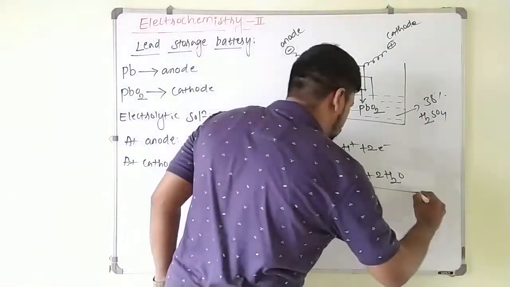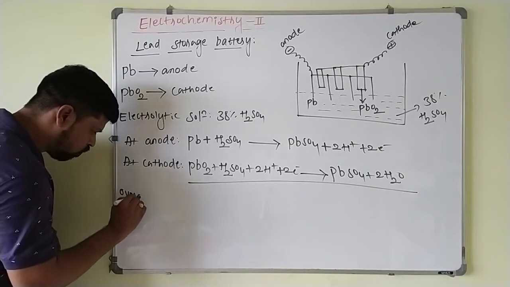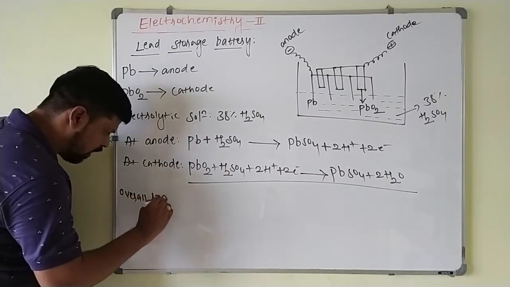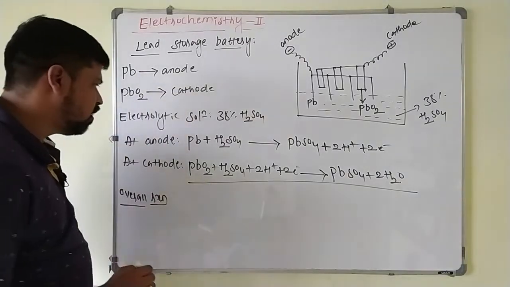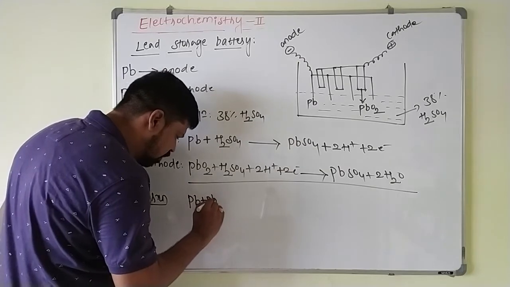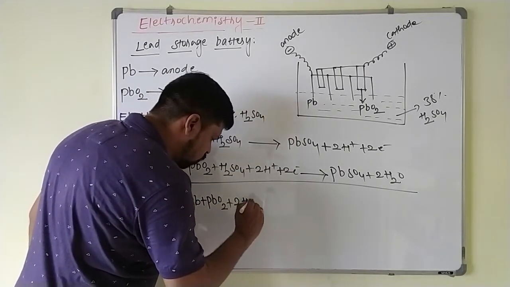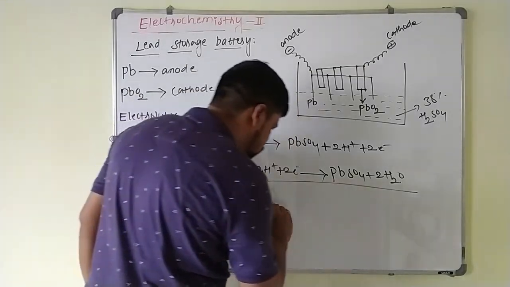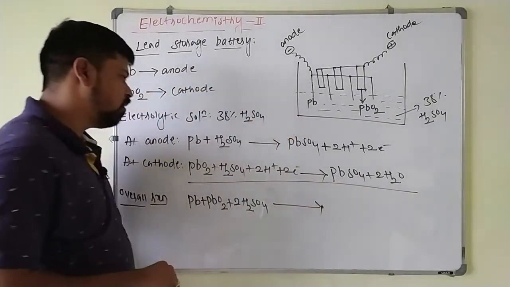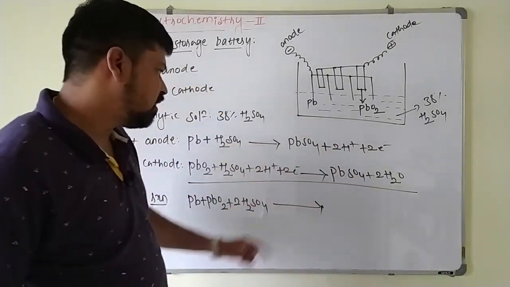So what will be the overall reaction here? So overall reaction will be Pb plus PbO2 plus 2 times of H2SO4. This gives rise to here H plus ion get cancels, electron get cancels here.